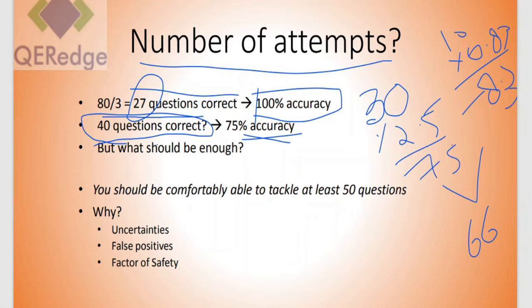However, if you do 29 questions correct, you are out of the game, you are not qualifying. This is a bit risky, to attempt only 40 questions.